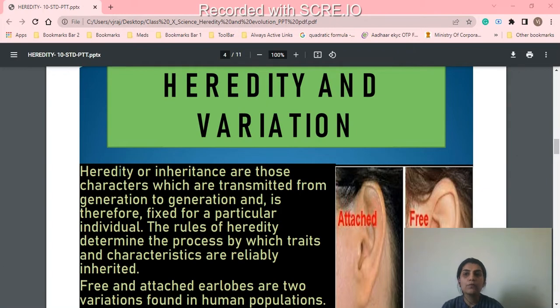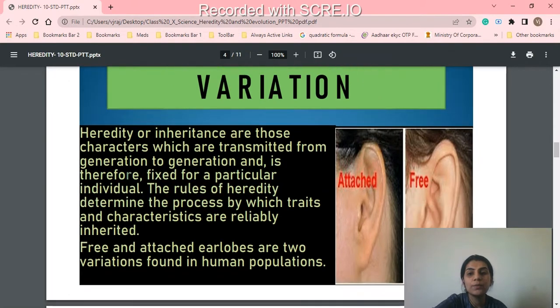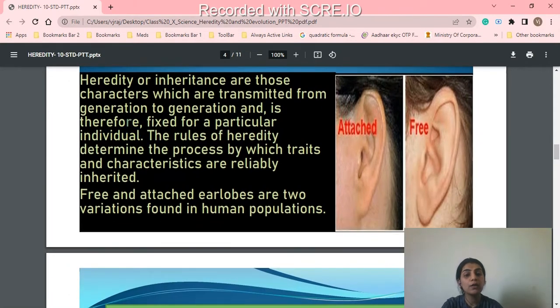There are examples of lobed ear and lobeless ear, right? In some individuals you will see they have a lobed ear, and some individuals have a lobeless ear, attached or free. Free and attached earlobes are two variations found in the human population, right? This type of variation you will see only in the human population.